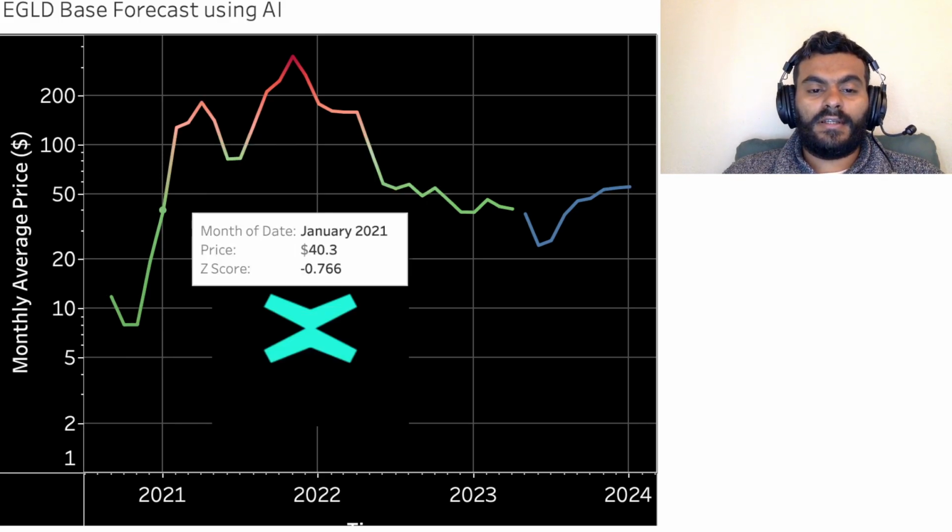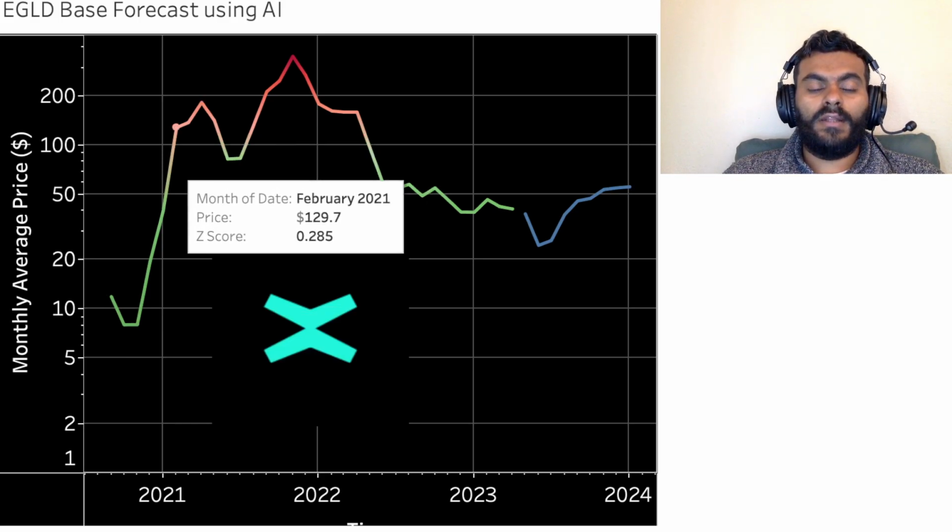Whereas in, let's say, February of 2021, the price was 130 US dollars, which is almost $25 higher than the average price, and that $25 amount in terms of standard deviation is about 0.28, because the standard deviation is 85. So 25 divided by 85, you will get 0.28.